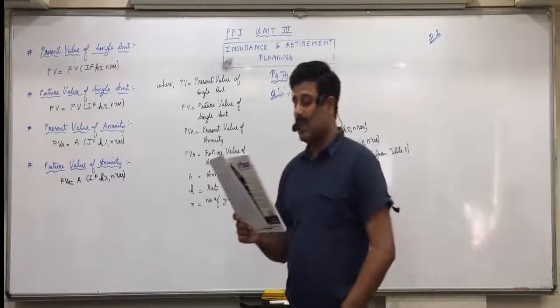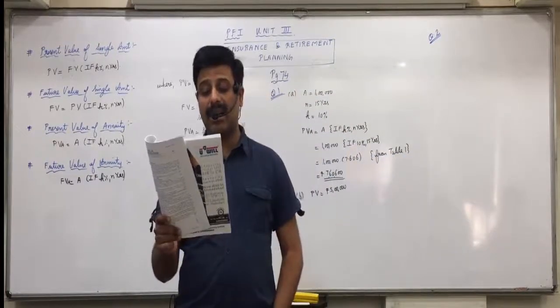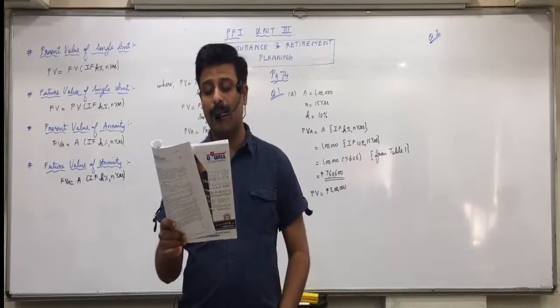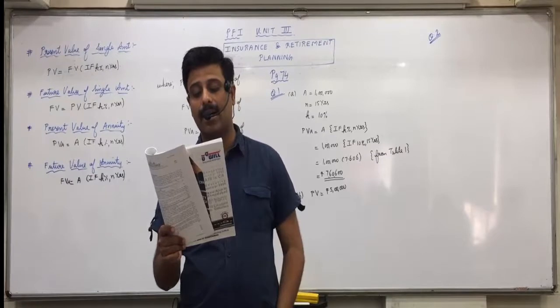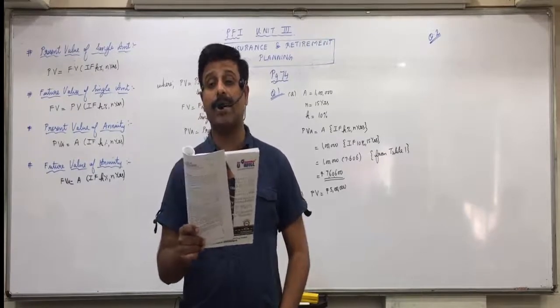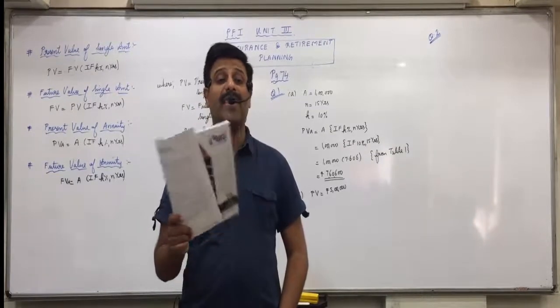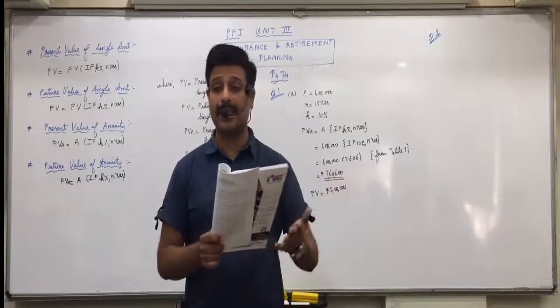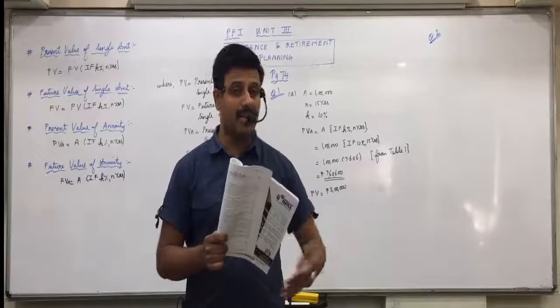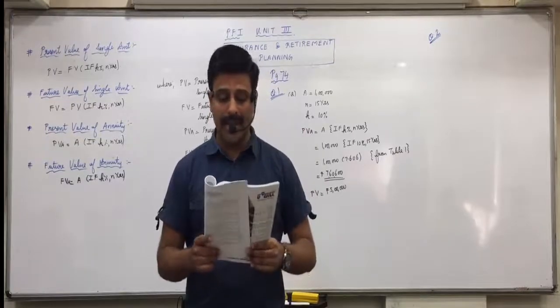In a bank deposit which pays 10% interest per annum, mark it as K. How much can he withdraw at the age of 60 years when he will retire? At the age of 60 years means what is the number of years? 15. Presently he is 45 years of age, and he withdraws after 60 years, means after 15 more years. So n is equal to 15.